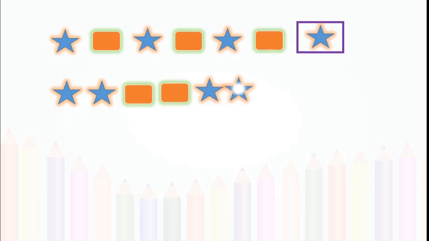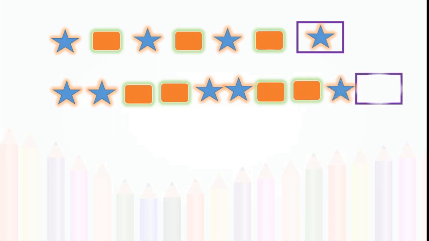Correct? Next, star, again star, rectangle, rectangle, star, star, rectangle, rectangle, again star. Yes, what will come here? Yes, correct. One more star. Yes, you are right. Here it should be one more star.